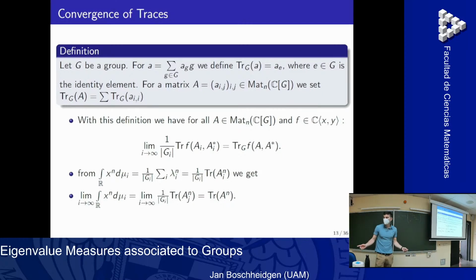By the way, I was just talking now about self-adjoint elements. This same thing still works for normal elements. There you need more moments. You need to look at the trace of A^n (A^n)*, where A* is the adjoint matrix. In the self-adjoint case, this is just the same, so you only end up with powers of A. In the normal case, you need some more, but it still works.